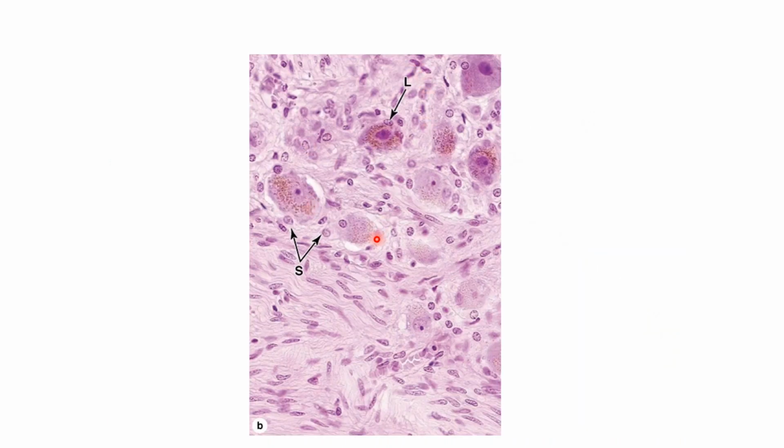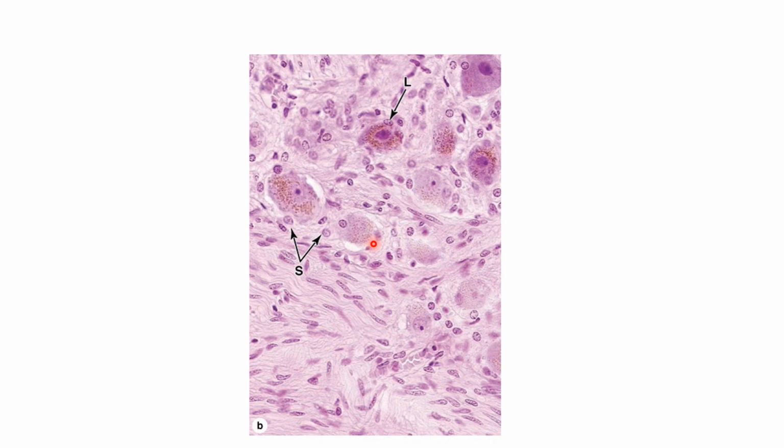This is the higher magnification of the sensory ganglion. There is a capsule formed by the satellite cells. It is more complete because these are pseudo unipolar cells. So there is only one process which interrupts the capsule.